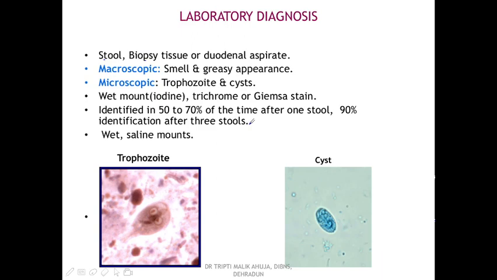In active cases, the trophozoites and the cysts are shed in 50 to 70% of cases in one stool, but sometimes there is intermittent shedding, so 3 consecutive stool samples have to be examined. If 3 samples are examined, then there are 90% chances of detection of the trophozoite and the cyst form.